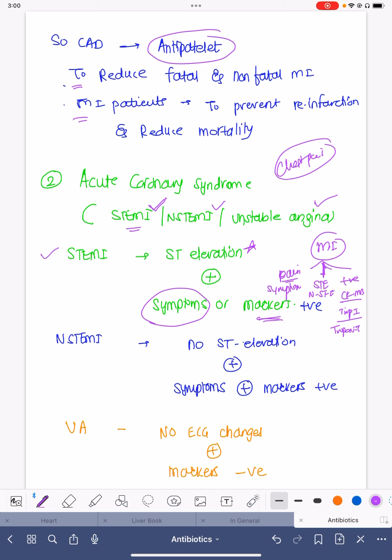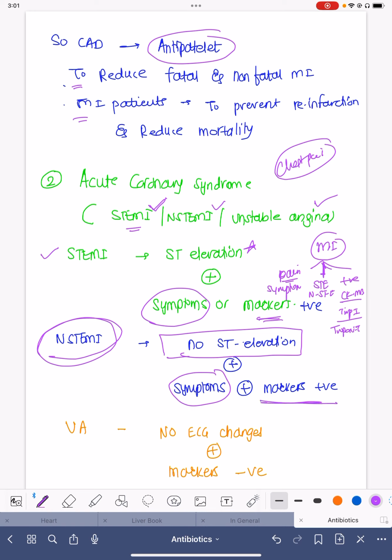To label it as non-ST elevation MI, the patient will definitely not have any ST elevation. But the patient may have chest pain, shortness of breath, palpitation, weakness, or syncope as symptoms. The cardiac biomarkers are a must to label it as non-ST elevation MI, because there is no ST elevation. That is the reason it is non-ST elevation MI.